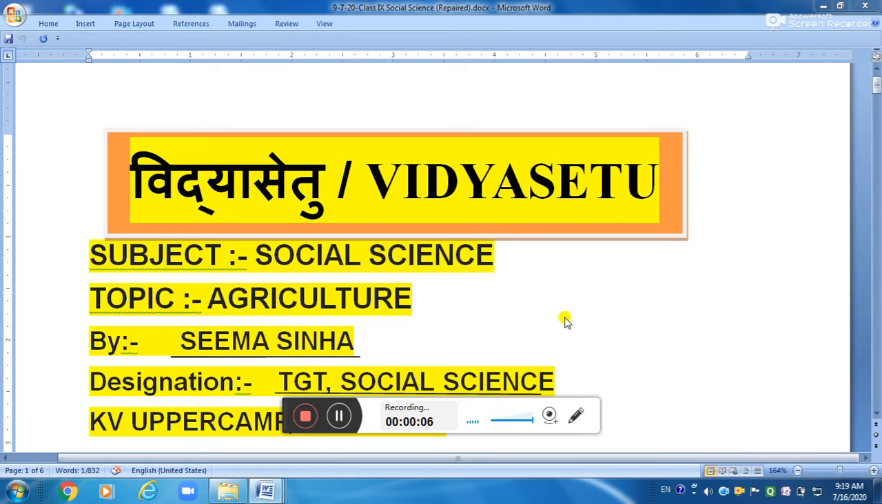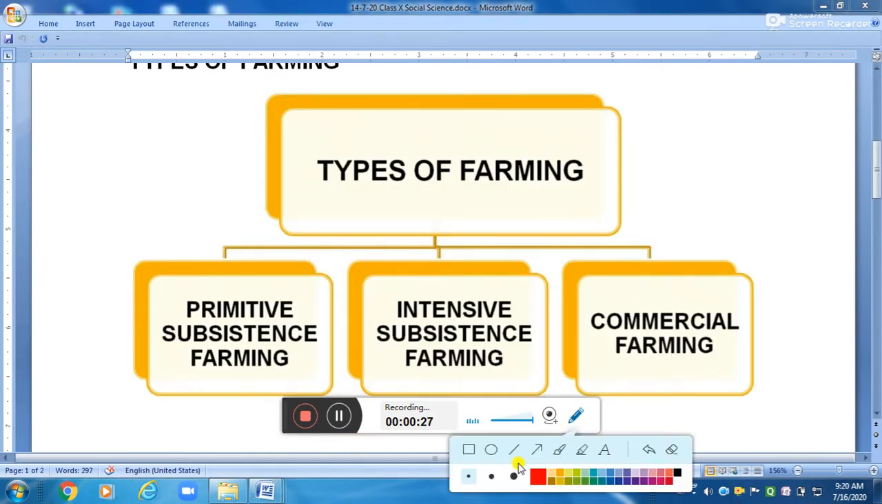Today I am going to continue the chapter Agriculture. Yesterday we taught subsistence primitive agriculture in the types of agriculture. Now today we will read about other types: intensive subsistence agriculture and commercial agriculture. We will read today about intensive subsistence farming and commercial farming.